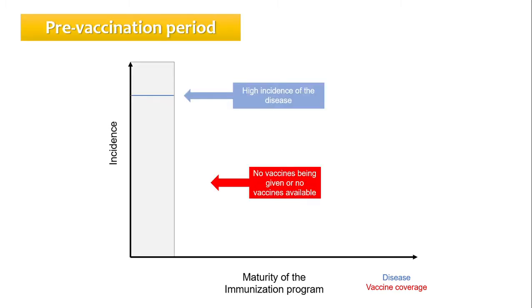In the pre-vaccination period, the population does not receive the vaccine and the incidence of the disease is high. This can happen either because of low vaccination coverage or because we might be talking about a disease against which there is no vaccine available yet.